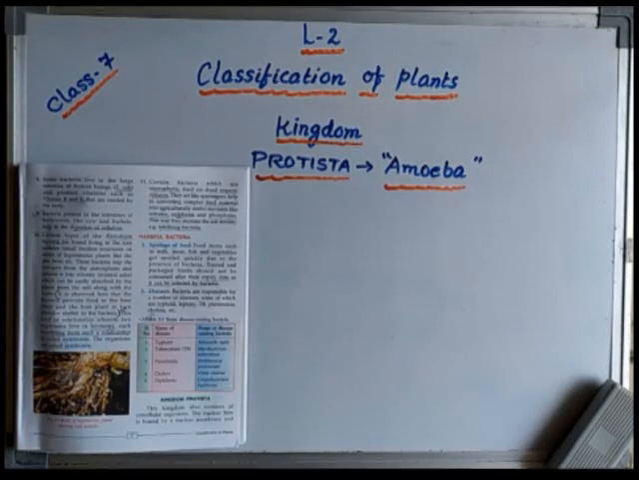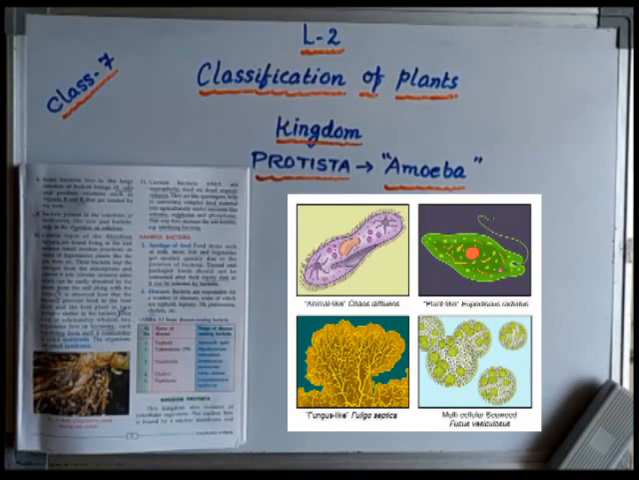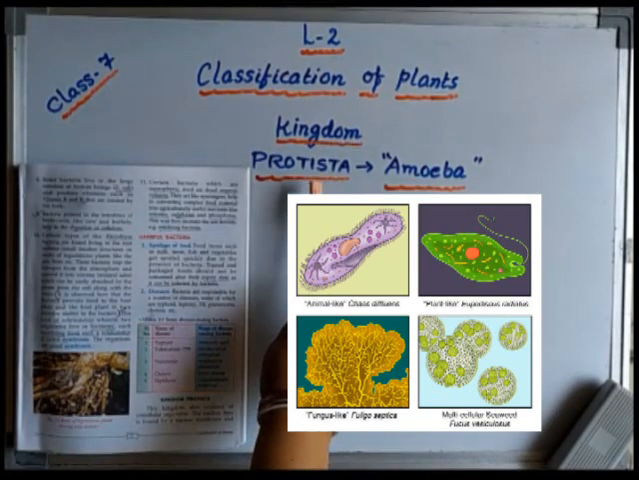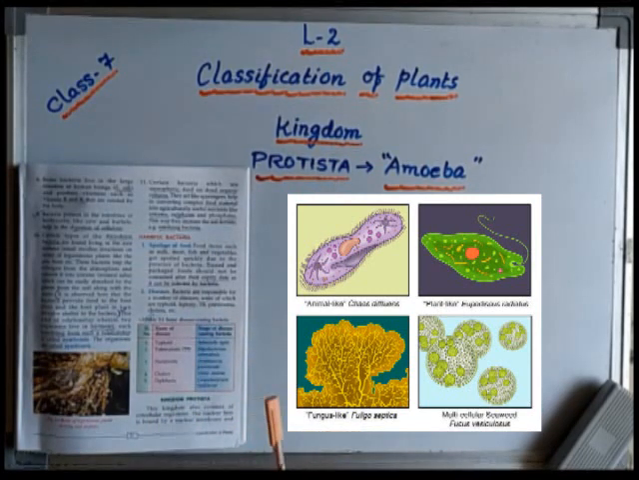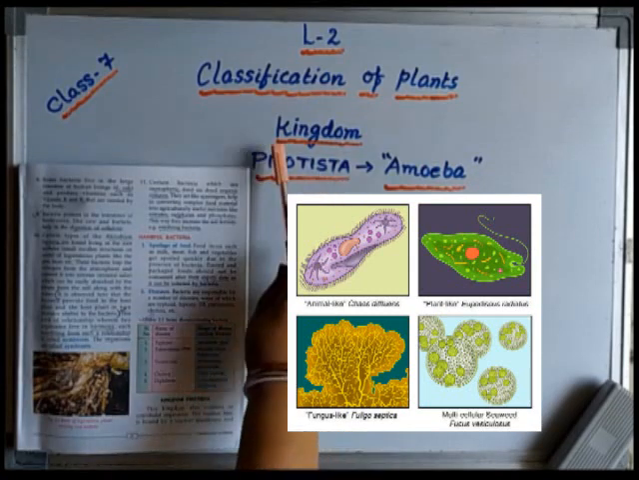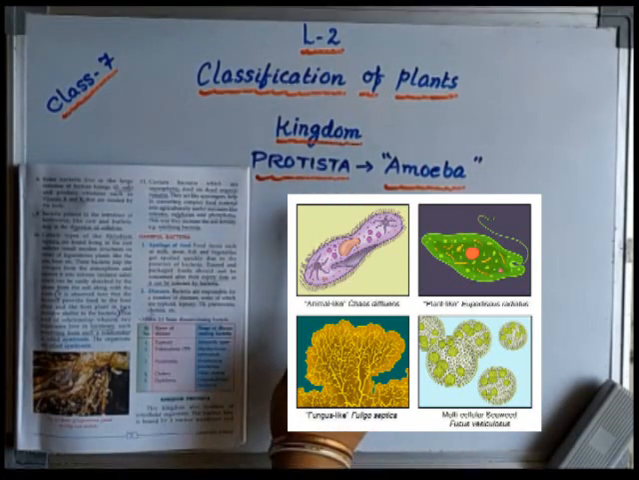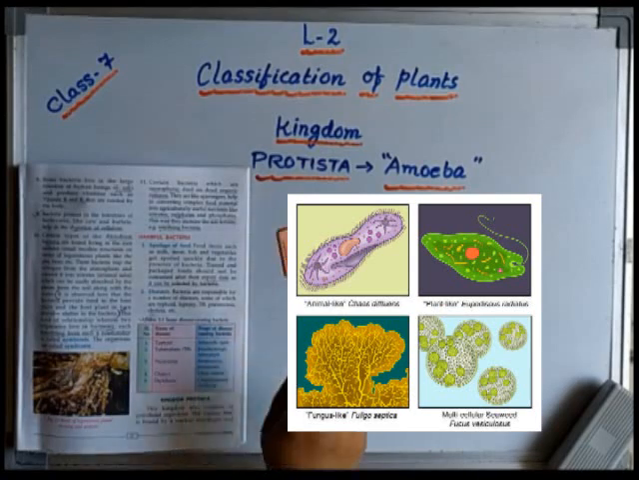Hello students, I hope everyone is in good health. Today I am going to continue the same chapter, lesson 2, classification of plants, in which I will discuss the kingdom Protista. This kingdom consists of unicellular organisms. The nucleus here is bounded by a nuclear membrane, and that's why they are also known as eukaryotes.